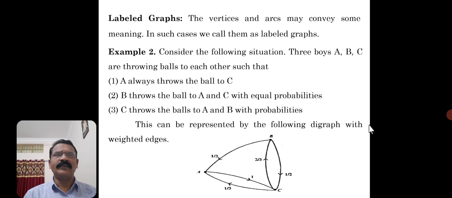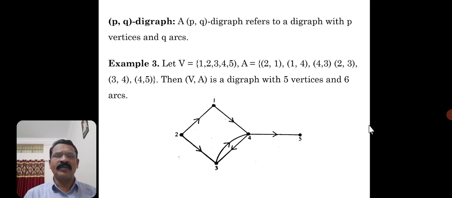Let me consider one more example. Now, what do you mean by PQ digraph? In the case of undirected graphs, a PQ graph implies a graph with P vertices and Q edges. Here also, if I specify PQ digraph, what does it imply? A PQ digraph refers to a digraph with P vertices and Q arcs. Same meaning here also. You may say arcs or you may say edges.